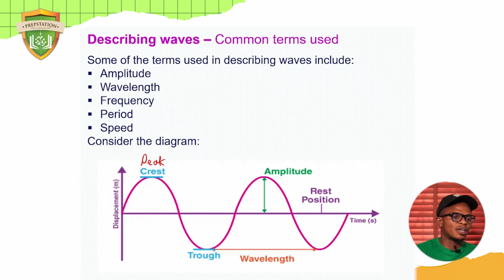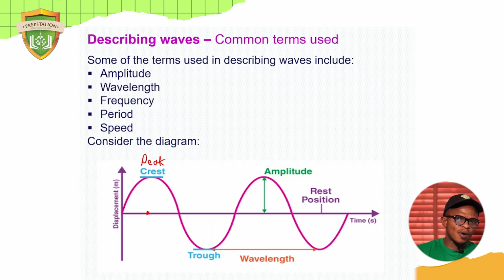Let's start from the first one here. The highest point of vibration of a transverse wave is known as crest. You can also call it peak. So the highest point of vibration is called crest. And then we measure the distance from the rest position. What is rest position? Look at this point, where I just put a dot. Rest position means the point where the wave particle keeps going to and fro, back and forth. That is the rest position.